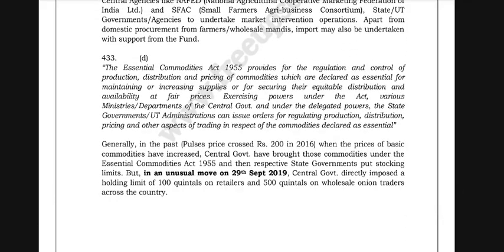The Essential Commodities Act of 1955 provides for the regulation and control of production, distribution and pricing of commodities which are declared as essential for maintaining or increasing supplies.